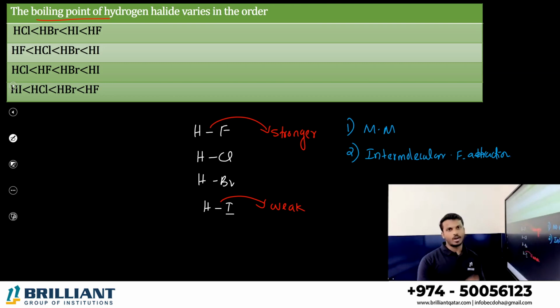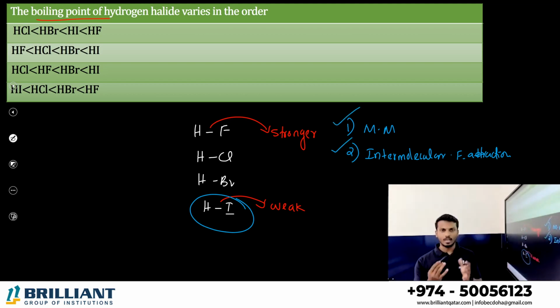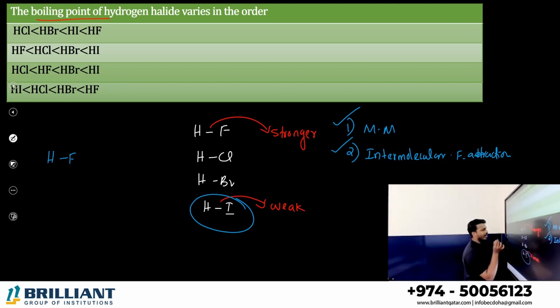HF has a very strong bond, but HI has a very high mass. So what's the confusion? As per the data, when considering both of these factors for boiling point, HF has the greatest boiling point because of very strong bonding. Then we have HI.